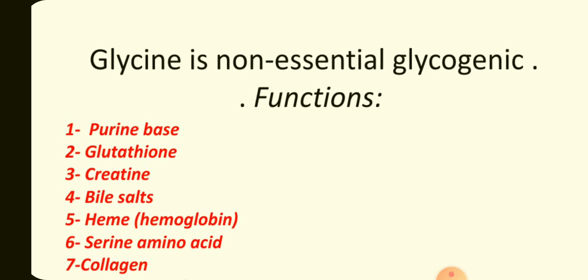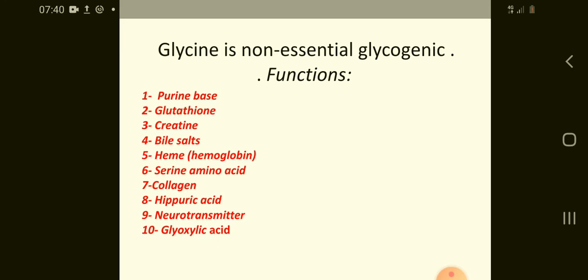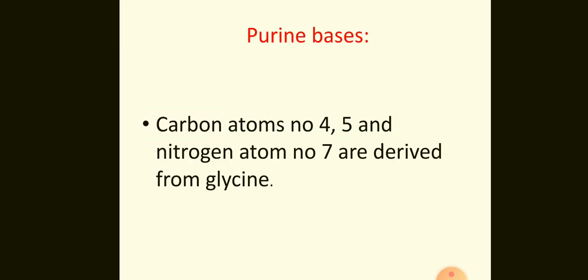So let me take first purines. Purine rings, examples of purines are adenine and guanine. This purine ring contains glycine. Glycine is incorporated into the purine ring.